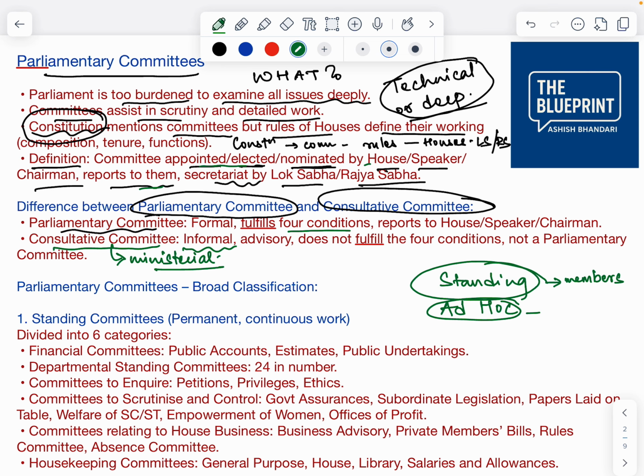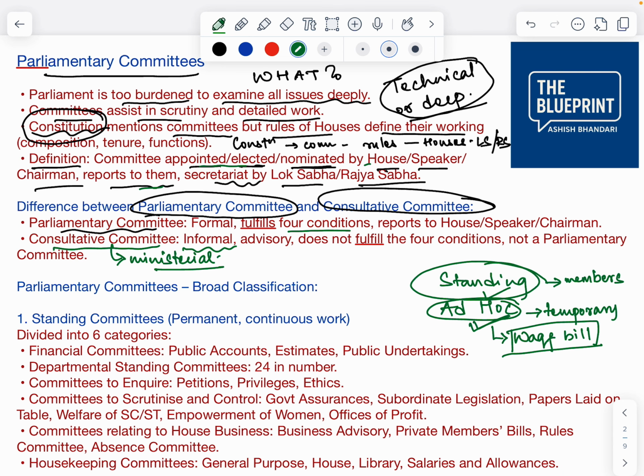But ad hoc committees, as the name suggests, are temporary, and are formed on the basis of some issue, like the recent Waqf bill. It was referred to an ad hoc committee, and after that committee submitted its report, the ad hoc committee was abolished. Likewise, if any other bill comes which has to be scrutinized by a select or joint committee, then an ad hoc committee is set up. And the standing committee is a permanent one.